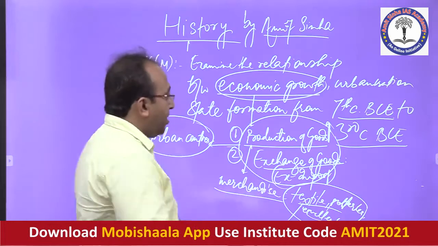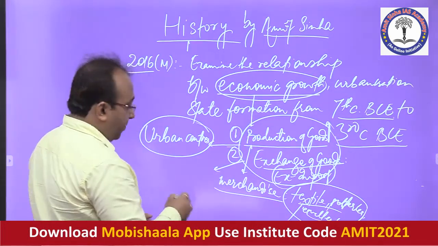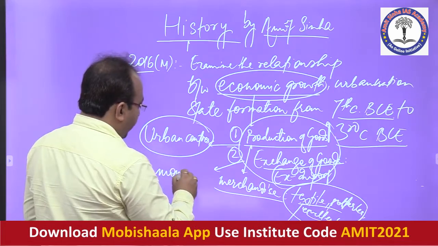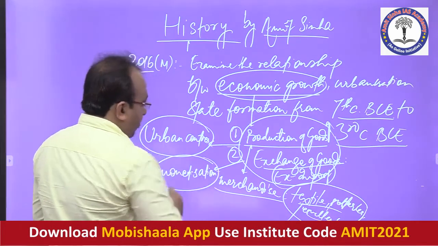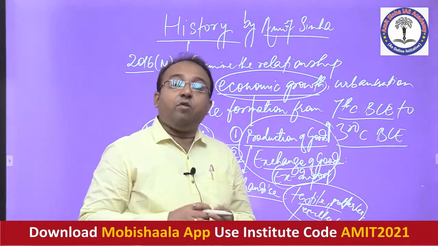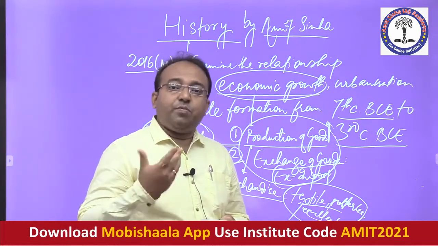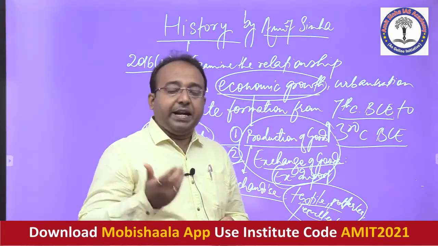So in other words, production of goods must have also given a boost to the monetization of the economy. Monetization of economy means exchange of goods and services in lieu of money. So the use of money must have increased at some point of time in India.